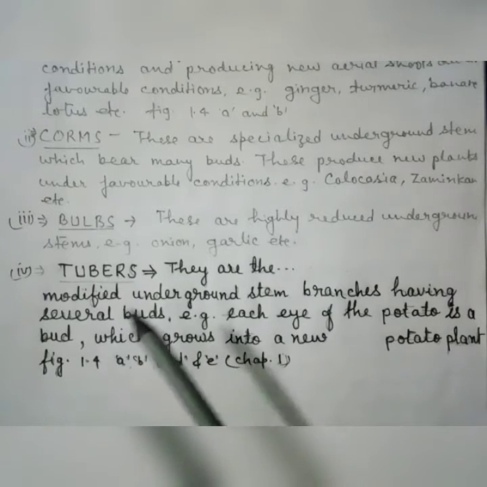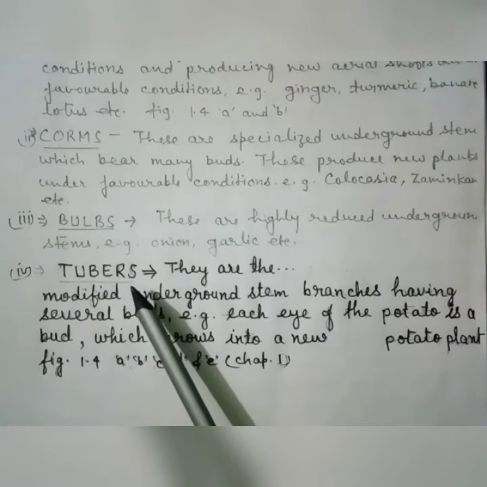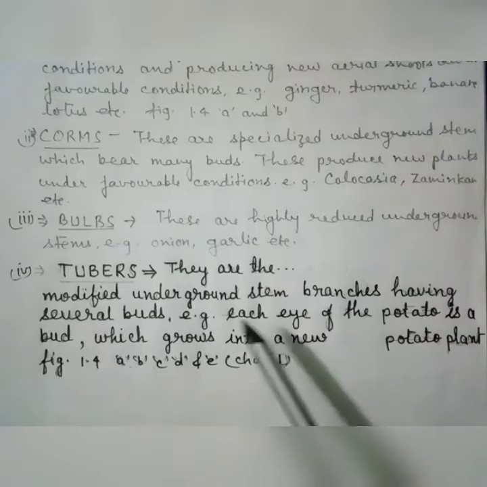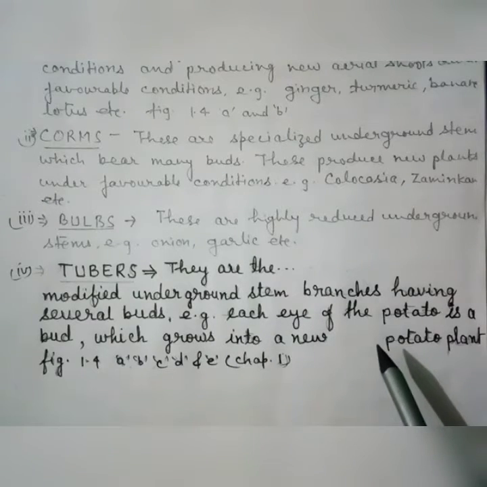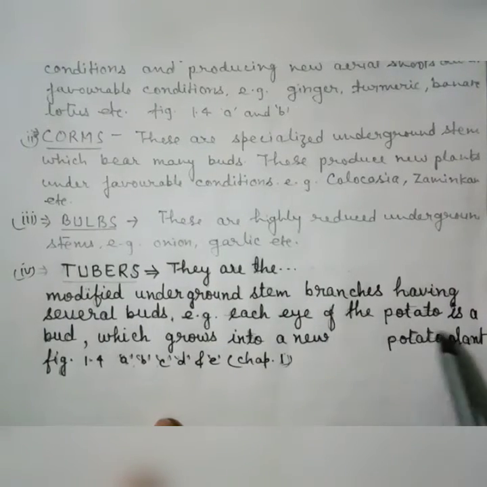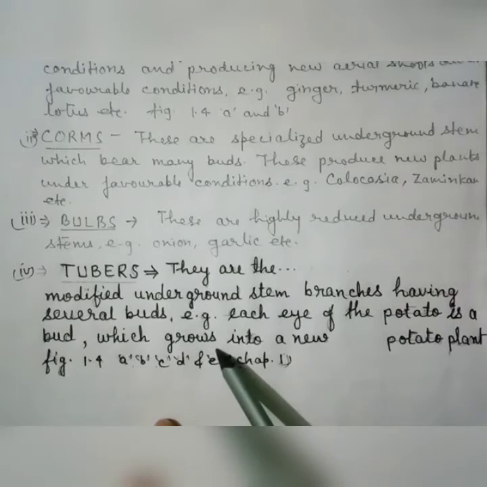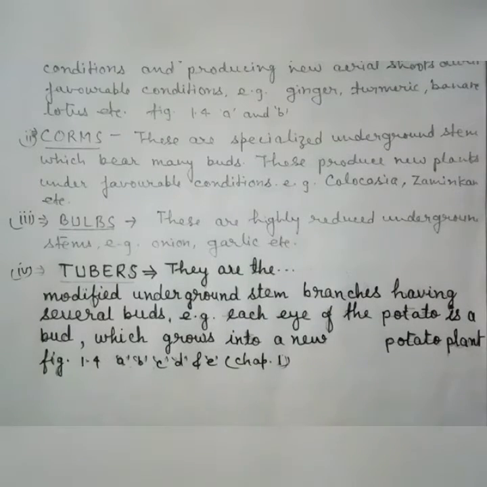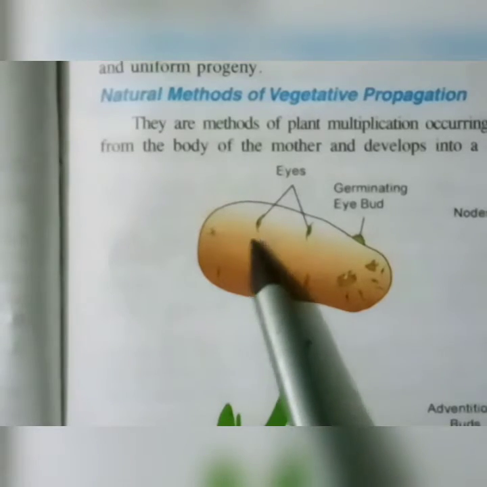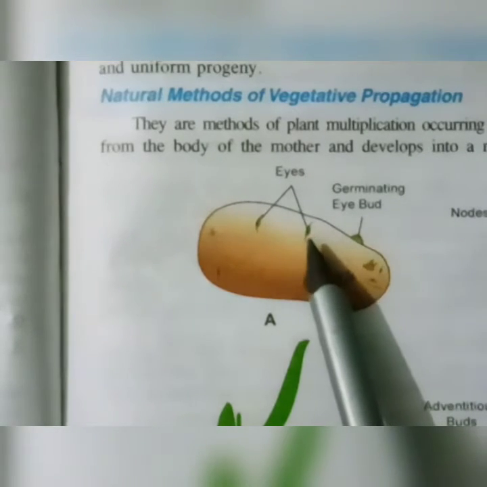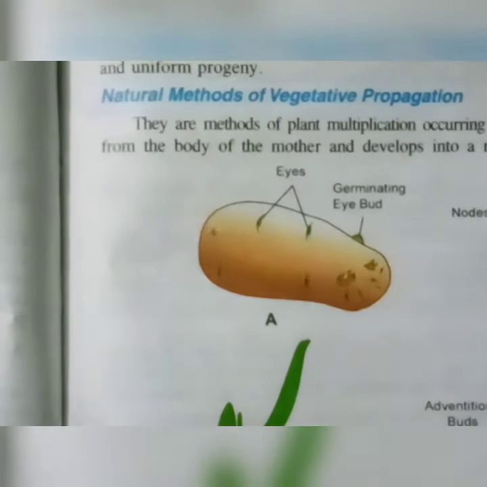The next example of the underground stem is the tuber. Tubers are modified underground stem branches having several buds. For example, each eye of the potato is a bud which grows into a new potato plant. Let us see this figure. That is the eye of the potato, the bud that germinates and grows into a new potato plant.